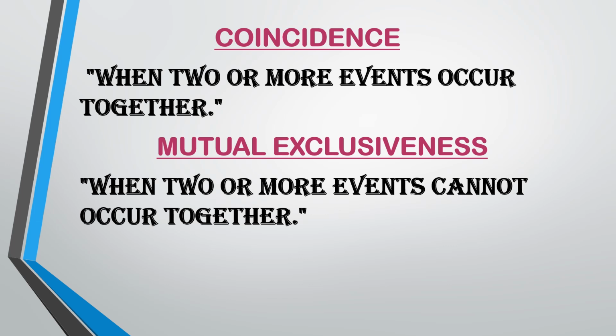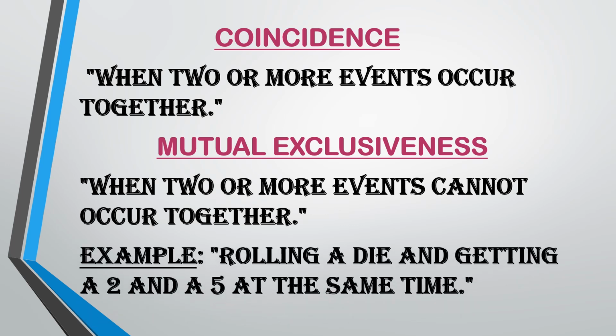And mutually exclusive means when two or more events cannot occur together. That means if you say the probability of getting an even number and the probability of getting an odd number, they are mutually exclusive. Either it can be odd or it can be even, but they cannot be equal at the same time, right? So even number and odd number are exclusive events, and coincident means two or more events can occur together. For example, rolling a die and getting a 2 and a 5 at the same time.